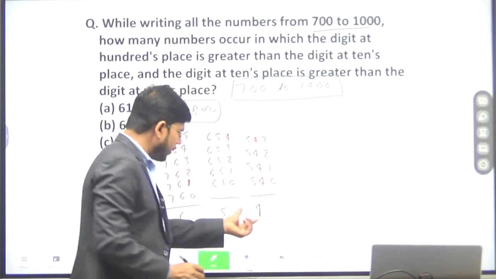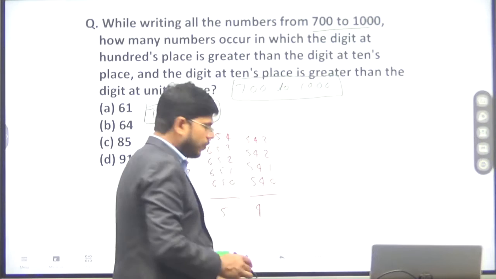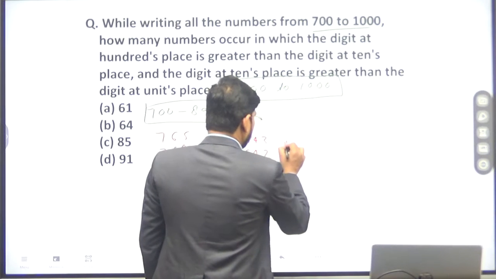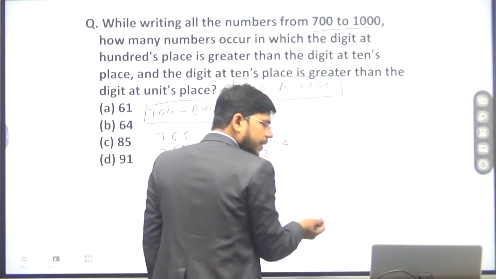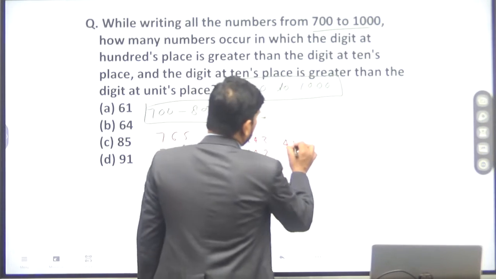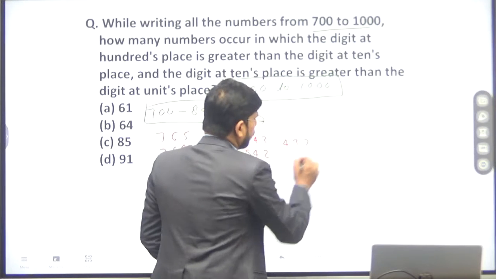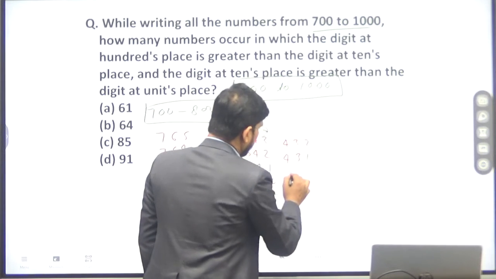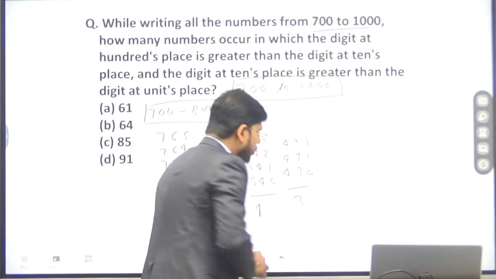Now again, suppose the digit at the 100 place is 4, then the digit at the 10th place is 3 and the digit at the unit place is 2. So numbers will be 4, 3, 1 and 4, 3, 0. Then there will be 3 numbers.